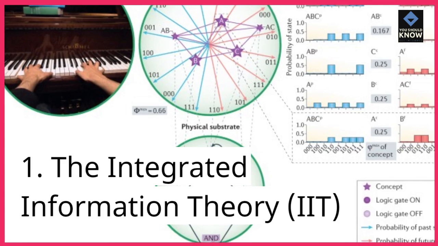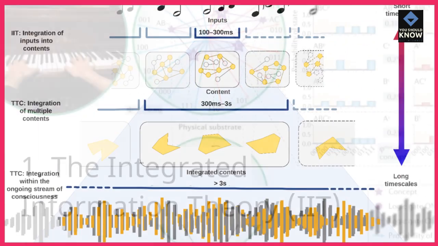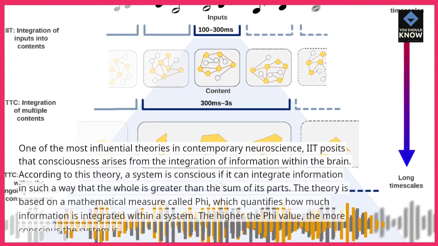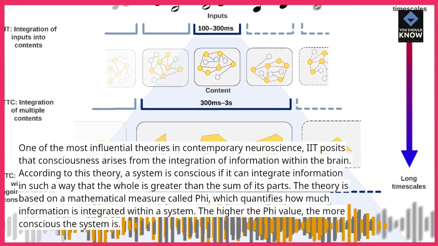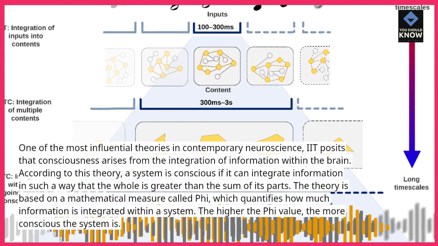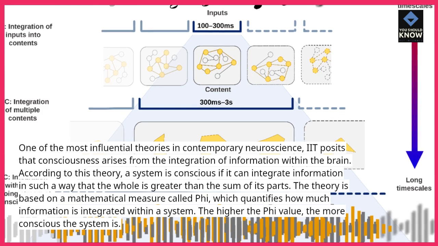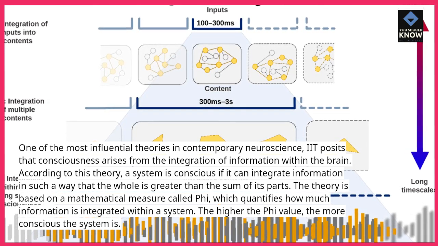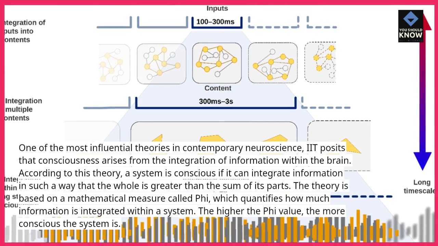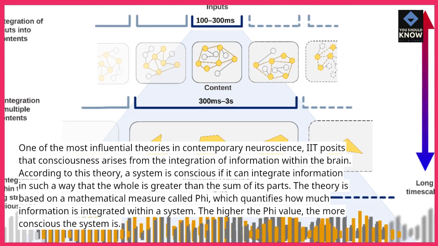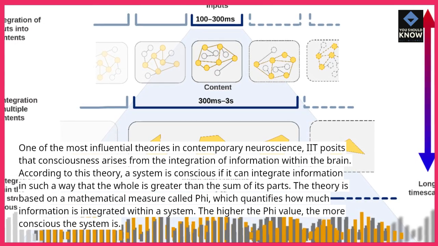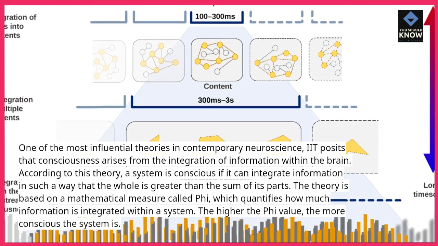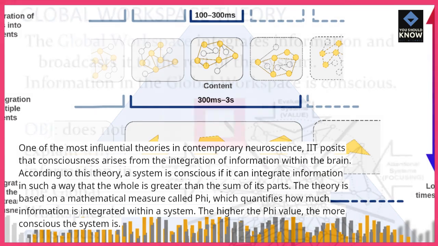1. The Integrated Information Theory, IIT. One of the most influential theories in contemporary neuroscience, it posits that consciousness arises from the integration of information within the brain. According to this theory, a system is conscious if it can integrate information in such a way that the whole is greater than the sum of its parts. The theory is based on a mathematical measure called phi, which quantifies how much information is integrated within a system. The higher the phi value, the more conscious the system is.